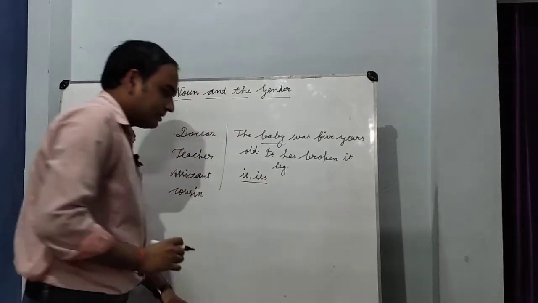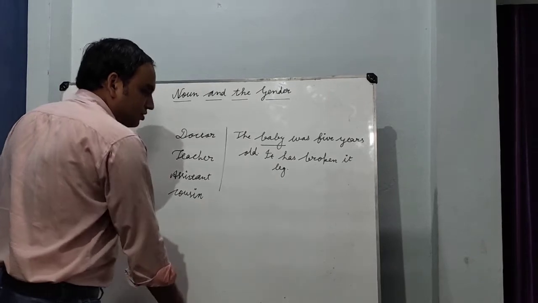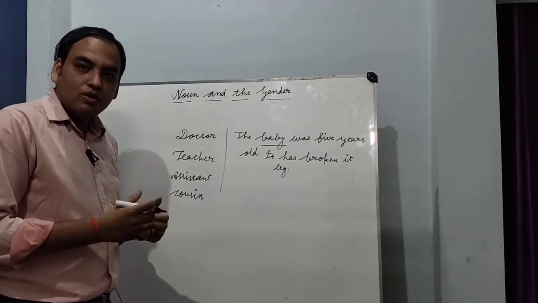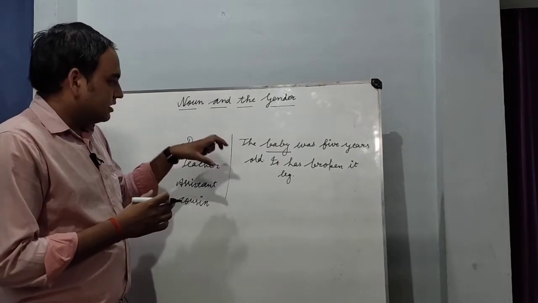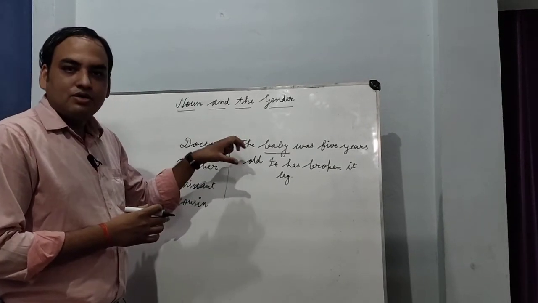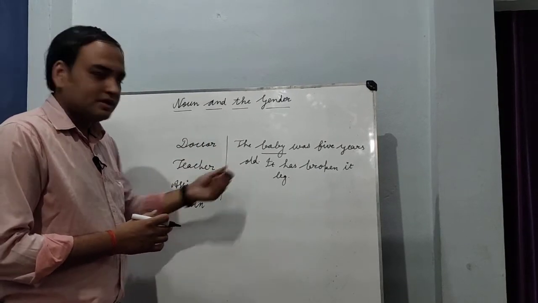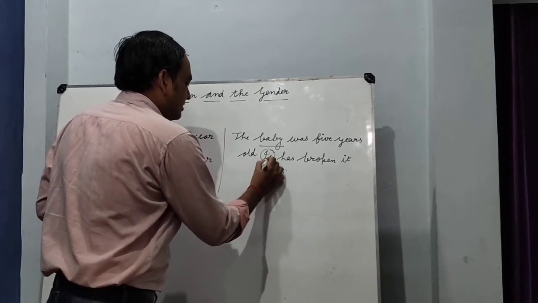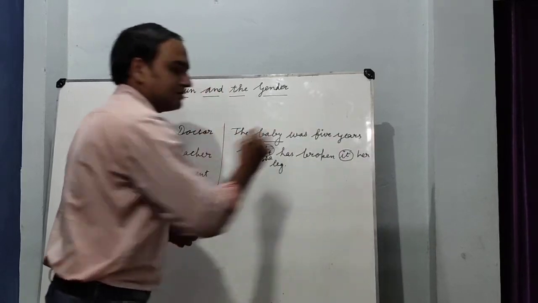ओके, इसका मतलब है इट हैज ब्रोकन इट्स लेग, है ना, उसका पैर टूट गया है या फ्रैक्चर हो गया. If we know about the identity of the baby, who it is, suppose it is a girl, then we will use here she, and here her.